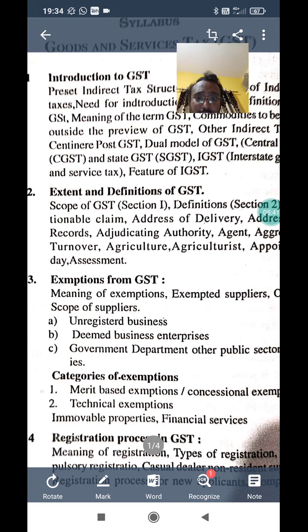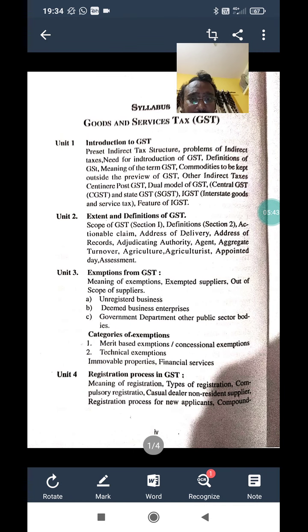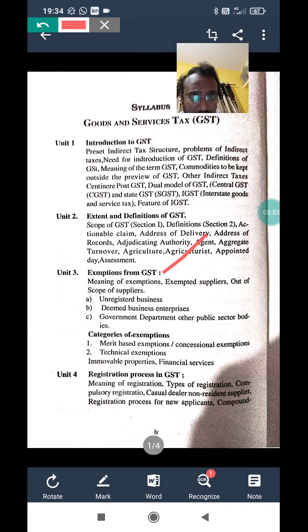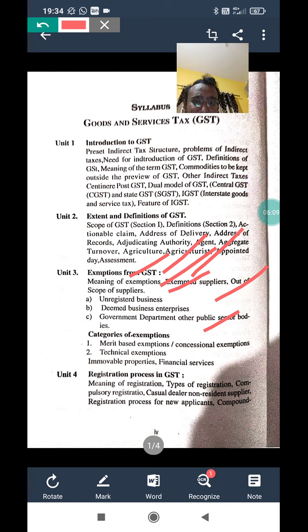This is the second unit. And in the case of the third unit, what are they asking? Exemptions from GST. Purely, what are those commodities which are exempted from goods and services tax? They might be asked in the third unit. Here the meaning of exemption is asked. Exempted supplies, out of scope supplies. In that, unregistered business, deemed business, government departments, and merit based exemption and technical based exemptions. In that, immovable property, financial services.